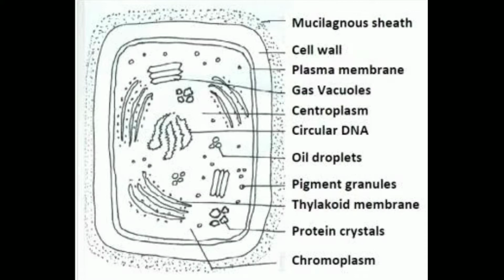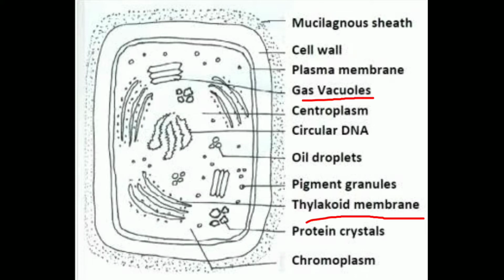The cytoplasm of blue-green algae is divided into two parts: peripheral cytoplasm and central cytoplasm. Let us see the first one, peripheral cytoplasm. It is also known as chromoplasm. In this part, gas vacuoles and photosynthetic thylakoids are found.